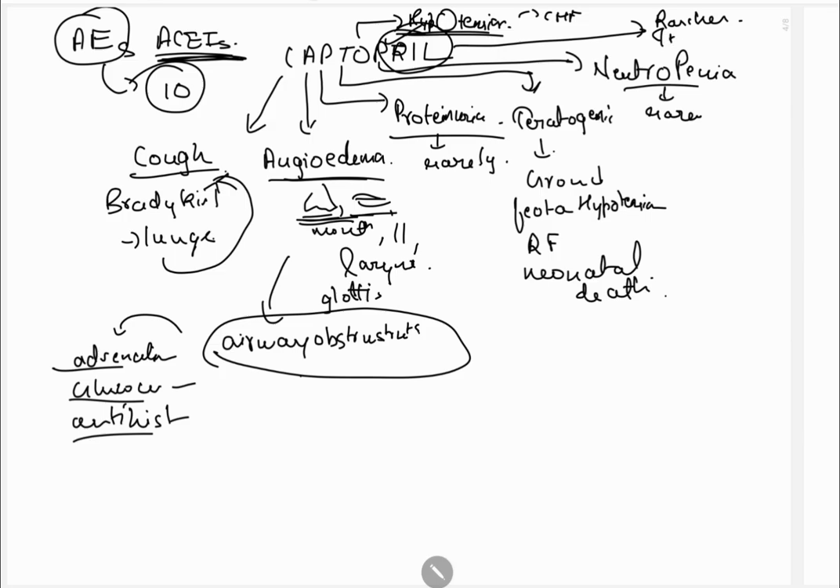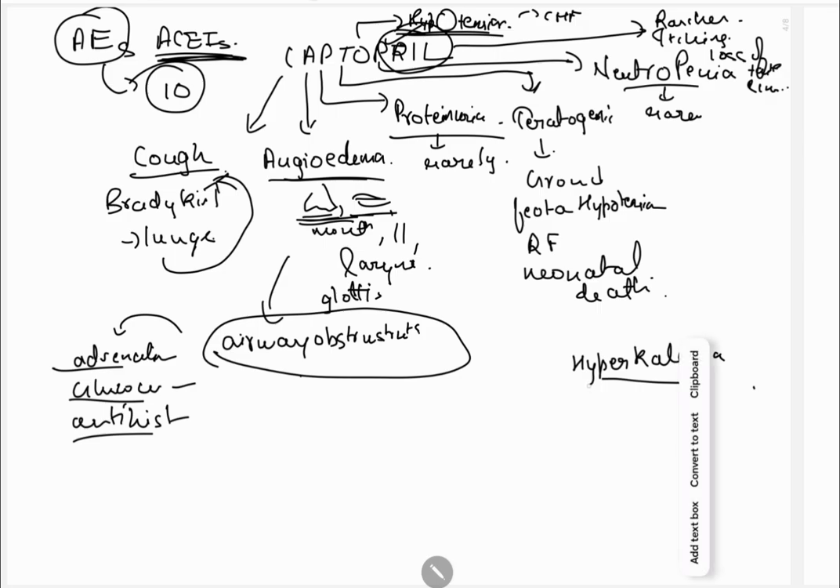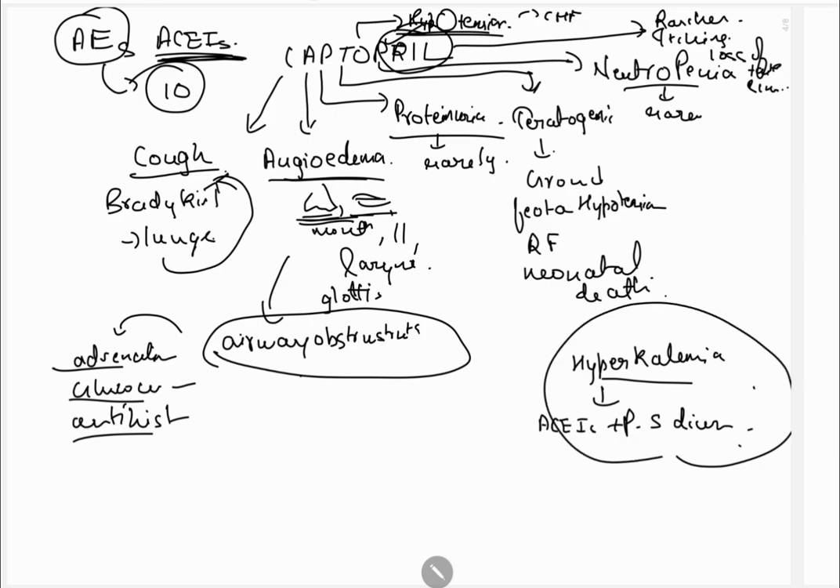I say itching. And L, loss of taste sensation. And next, the 10th adverse effect, what is it? Hyperkalemia. When these ACE inhibitors are combined with potassium sparing diuretics, that time hyperkalemia will happen.